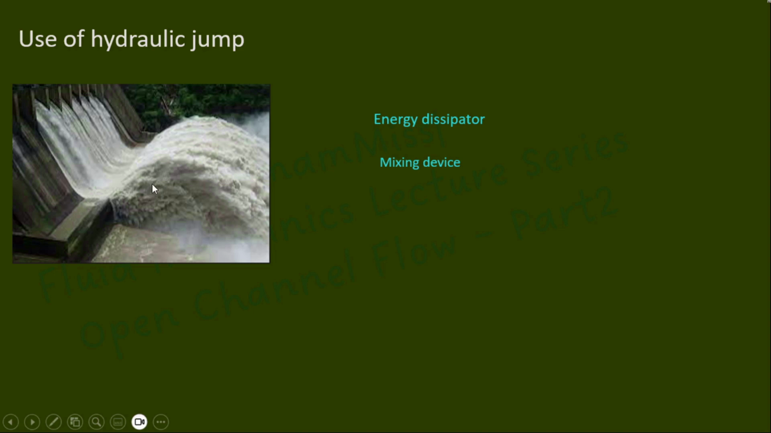So that is why if you want to mix chemicals or fertilizers for irrigation, you can add this in a hydraulic jump so that it is well mixed with water and can provide a uniformly distributed fertilizer throughout the field.